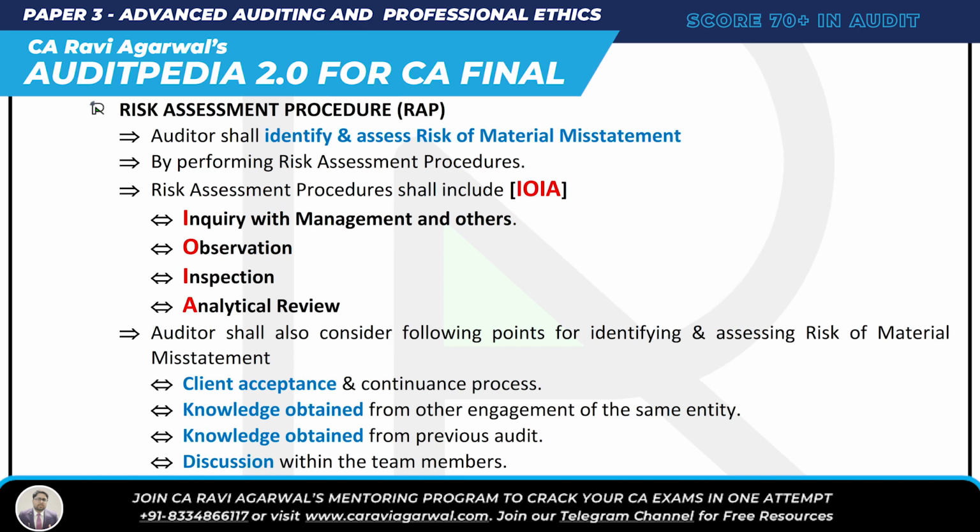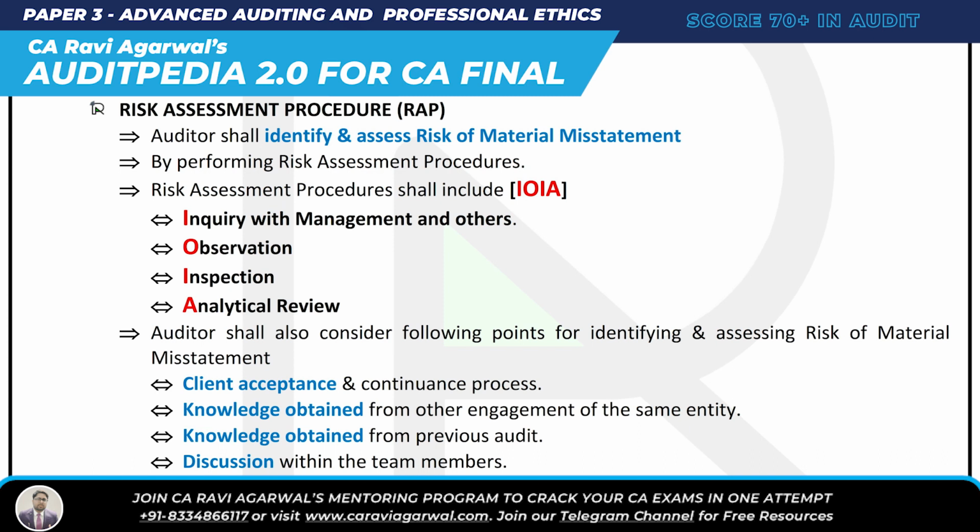The auditor shall consider the following points for identifying and assessing the risk of material misstatement. If the auditor wants to identify and assess the risk of material misstatement, he shall perform RAP, risk assessment procedure. But he shall also consider the following points. What else should he do other than RAP? He should check the client acceptance and continuance process. He will get more information there.